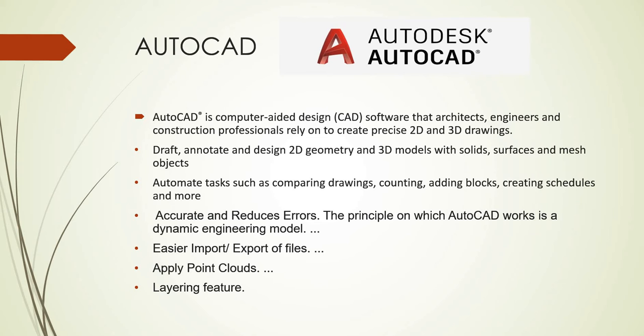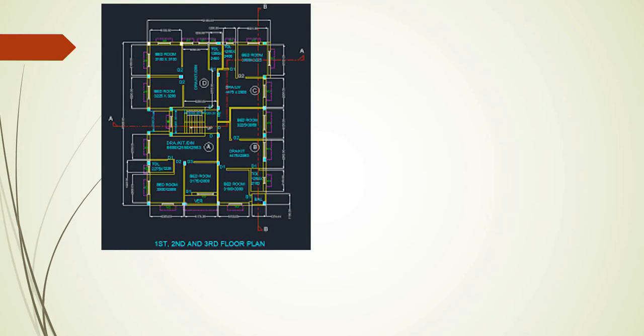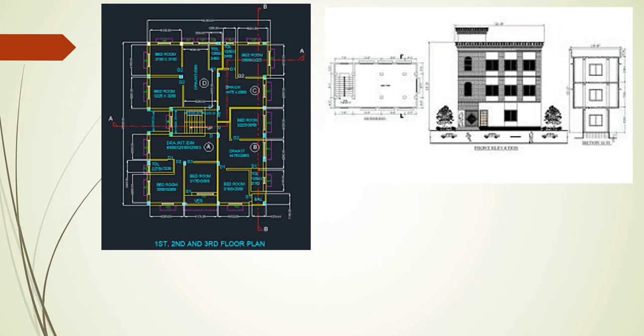The principle on which AutoCAD works is the dynamic engineering model. You can look at some models here in AutoCAD. Here we have applied layer features: dimensions, text, leaders, annotations and everything to this plan. This is the 2D floor plan. Here you can see the elevations also. We can create elevation designs, section designs, staircases and callouts. We can create all of this in AutoCAD. AutoCAD is for 2D drafting. We can do 3D also, but it takes more time, so most of the basic 2D design we do in AutoCAD.